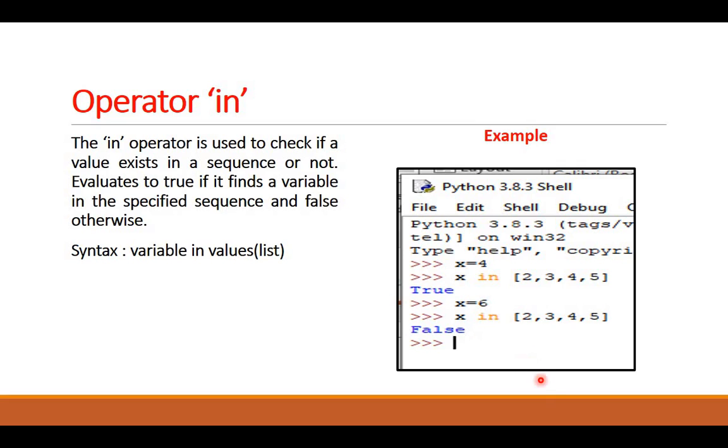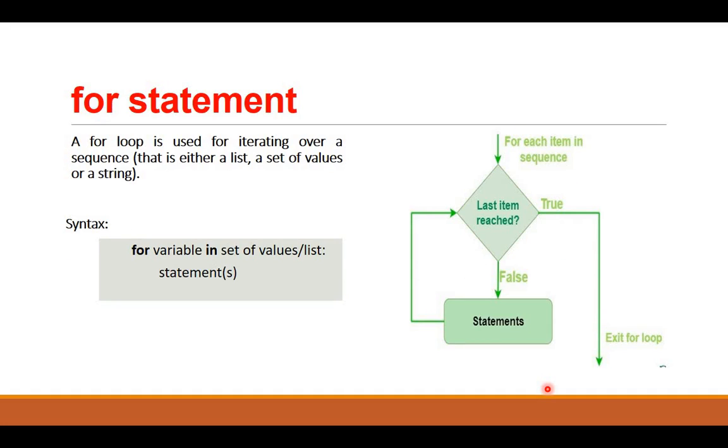Now how will this range, list, in operator be used with loop statements? The first loop statement I have is for. For loop is used for iterating over a sequence, over a sequence of values.